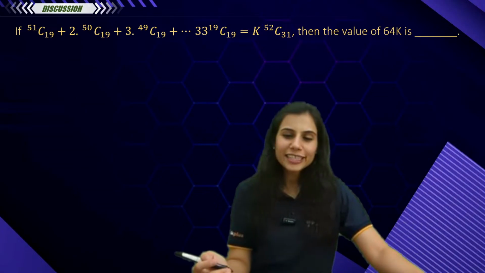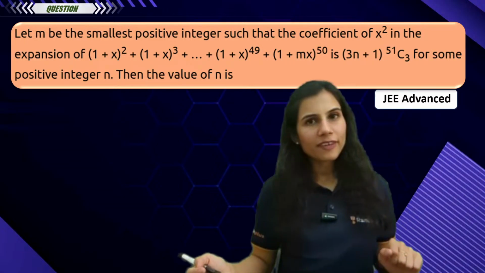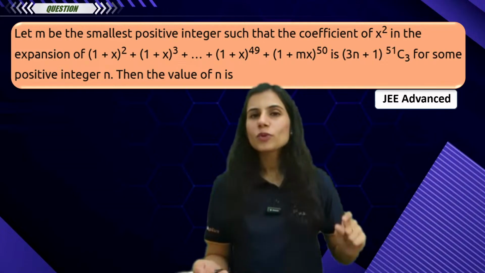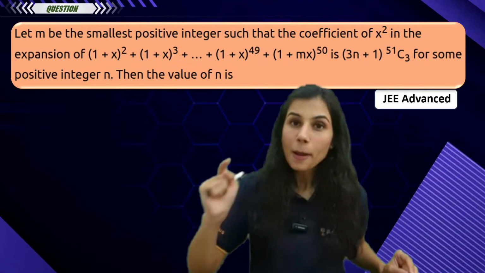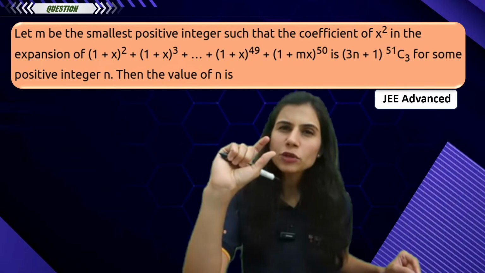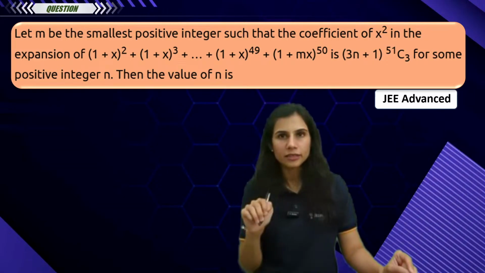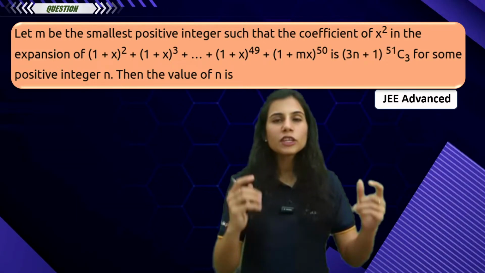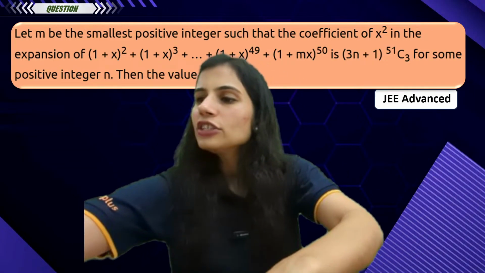So now, without any further delay, let's go to the next one. This is a JEE Advanced PYQ which actually came from the type 1 series. Very beautiful question. This question can be solved using the result NCR plus NCR minus 1 is N plus 1 CR, but that confuses students, because they get puzzled about what quantity to add or subtract to reach the answer. So instead, we're going to identify if this falls in the type 1 series, and use our algorithm to reach the answer.